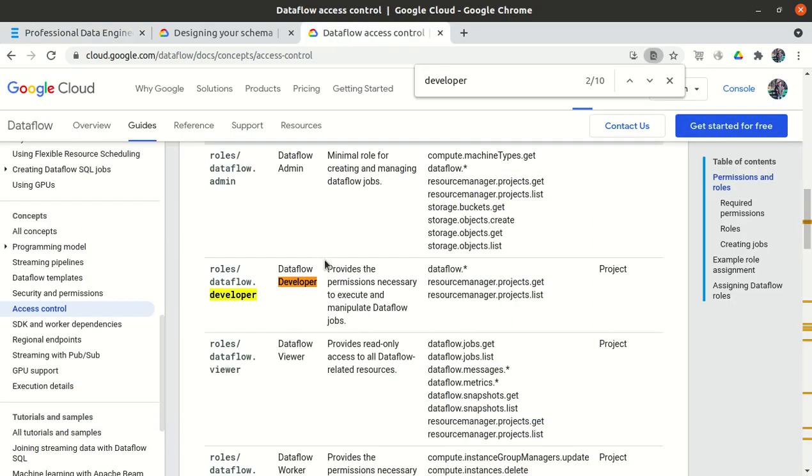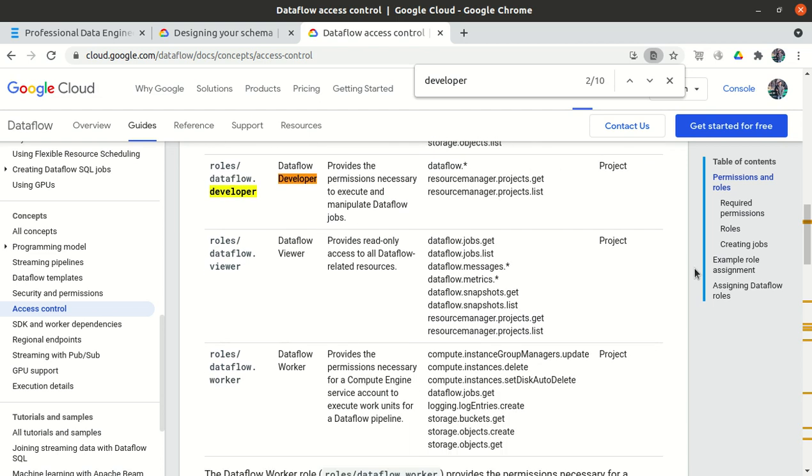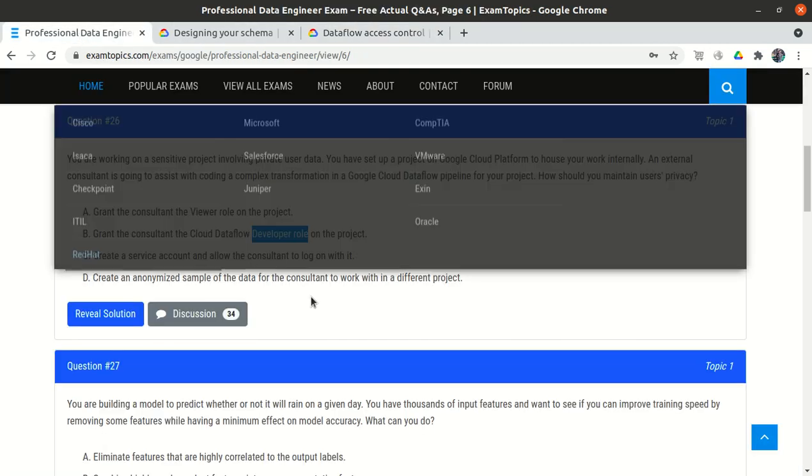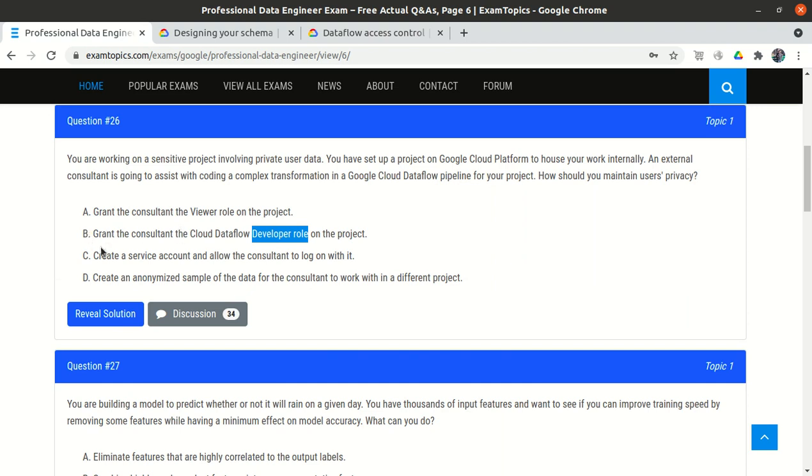So let's check the official document. As part of the developer role, we only provide the execute pipeline access and the manipulate Dataflow jobs access. We are not giving any storage access. For storage access, we would need to give the worker role, which gives the storage bucket access. So the developer access gives the permission to execute the pipeline and to manipulate the Dataflow jobs. So B looks okay in this case, but before deciding on option B, let's look at the